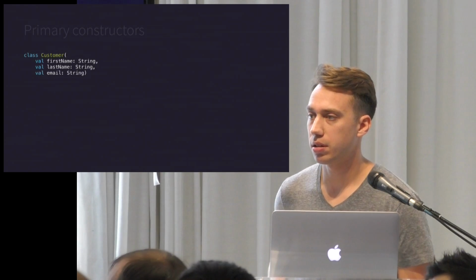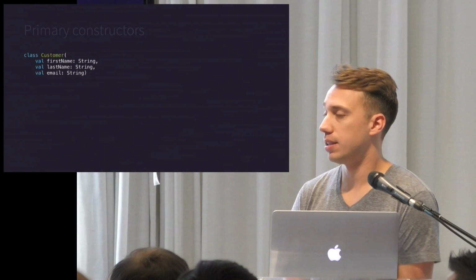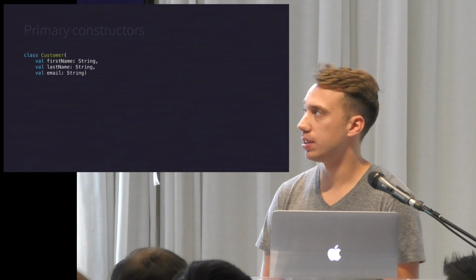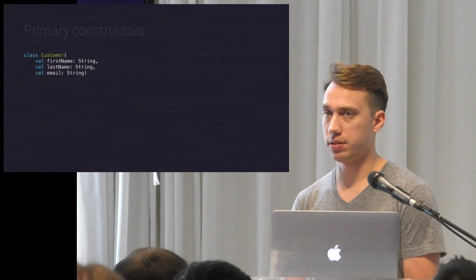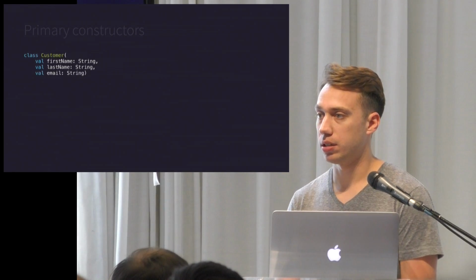Okay, singletons. So, yes? On the constructors, do you always have to collect 3 arguments, or is it automatically generated? As many arguments as you wish. It's just like a regular constructor, like the default constructor.